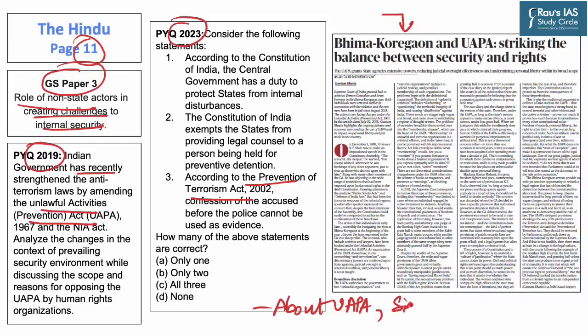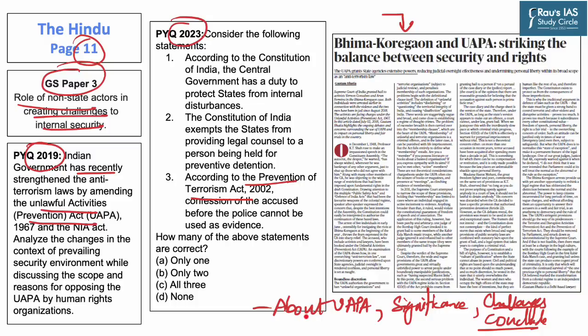Then, we will discuss its significance as to how this act has proven effective in dealing with terrorism cases in the country. After this, we will also cover the challenges that are associated with implementation of this act, particularly with respect to the wide discretion it provides the state agencies. And after that, we will conclude today's discussion on highlighting the need for balance in maintaining the state security and ensuring the constitutional right to public in general.